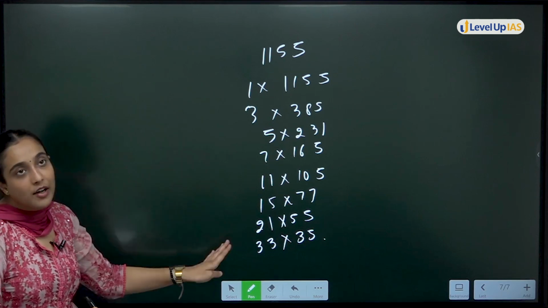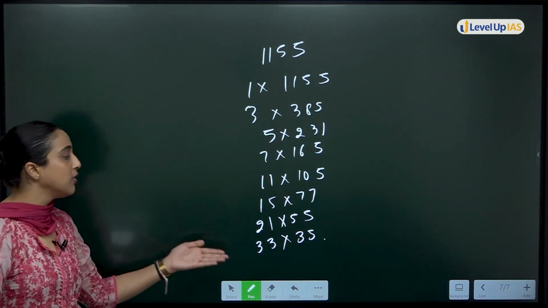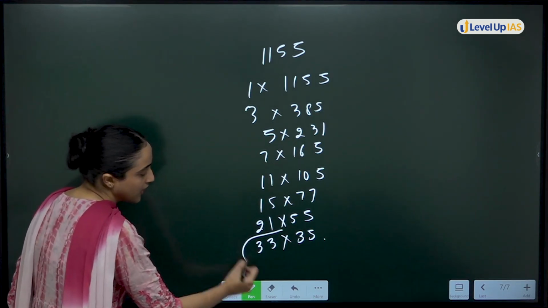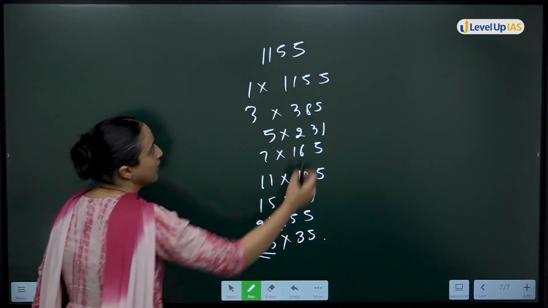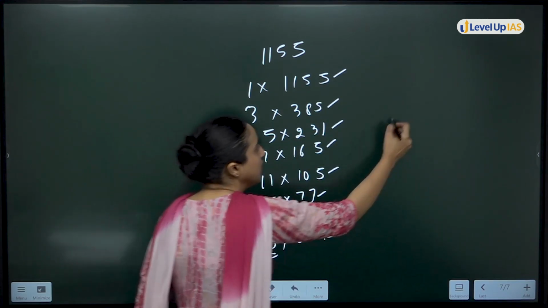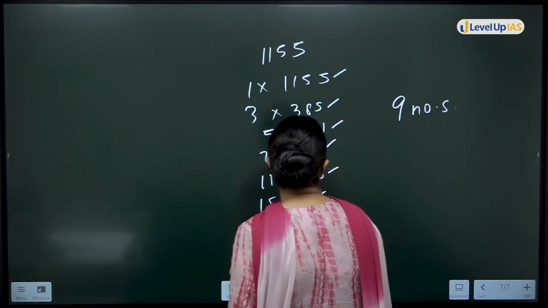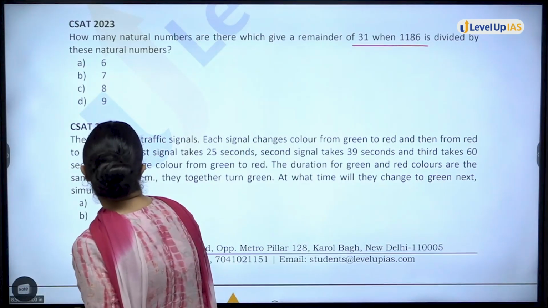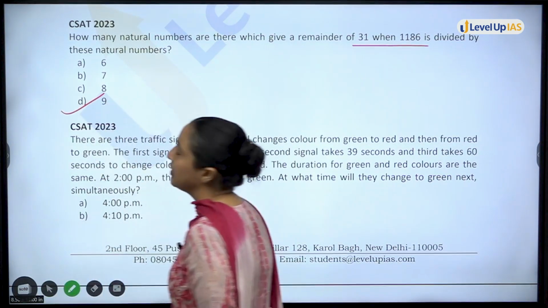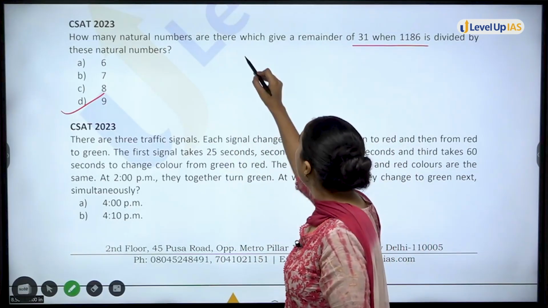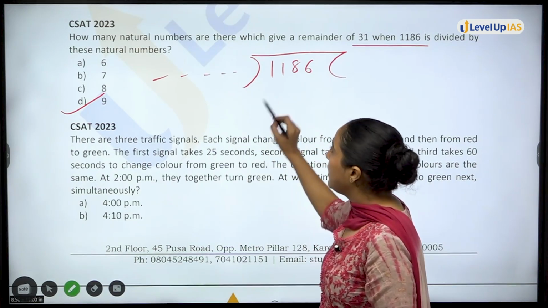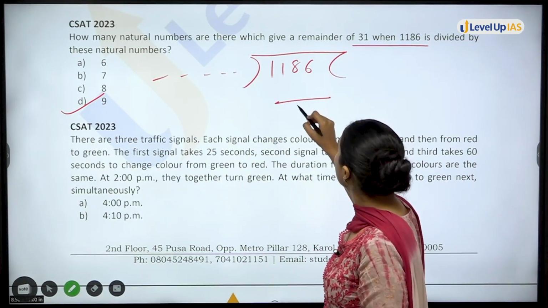Okay, so if you list all the factors, इसमें से कौन से factors हैं that will give you remainder 31. To get remainder 31, firstly number should be greater than 31. So 33 से लेकर 1 2 3 4 5 6 7 8 9, 9 numbers will give you remainder of 31. See here, option D will be your answer. Understood? Question क्या था? 1186 को कितने नंबर ऐसे डिवाइड करेंगे so that they give a remainder of 31?